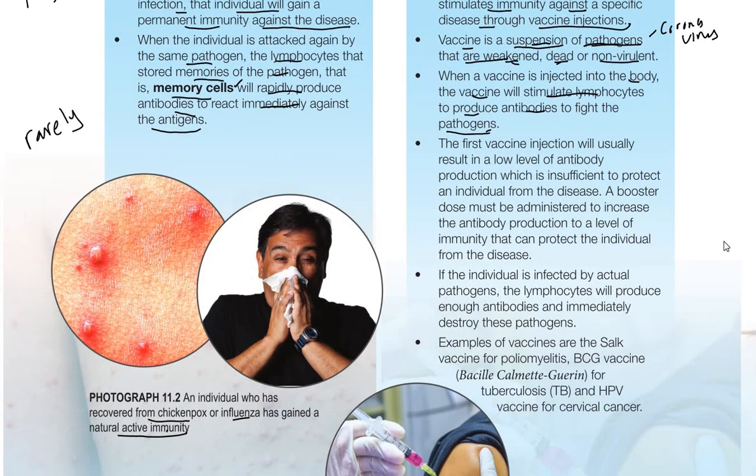Okay. So the first vaccine injection will usually result in a low level of antibody production, which is insufficient to protect an individual from the disease.